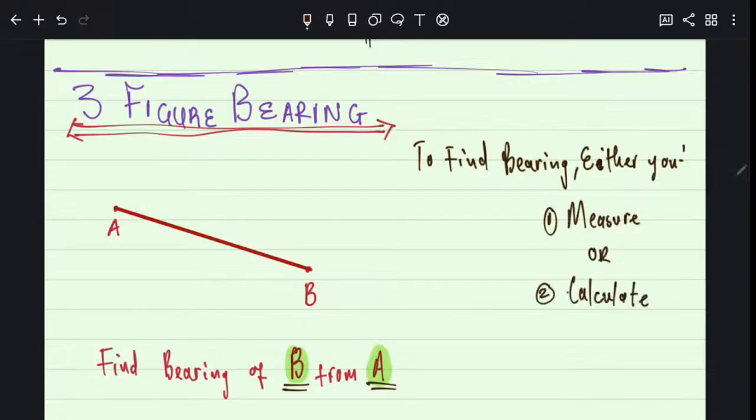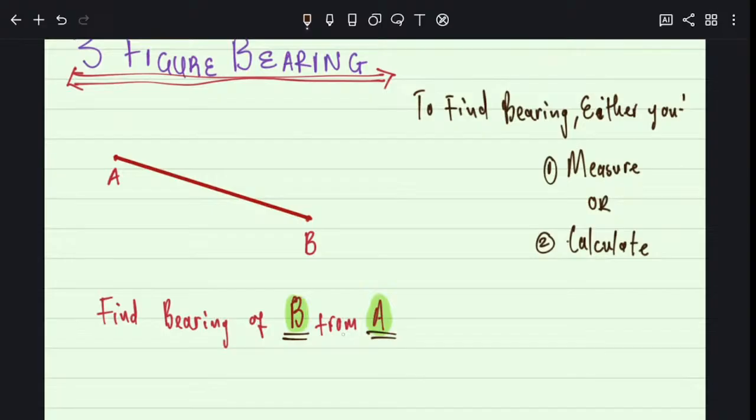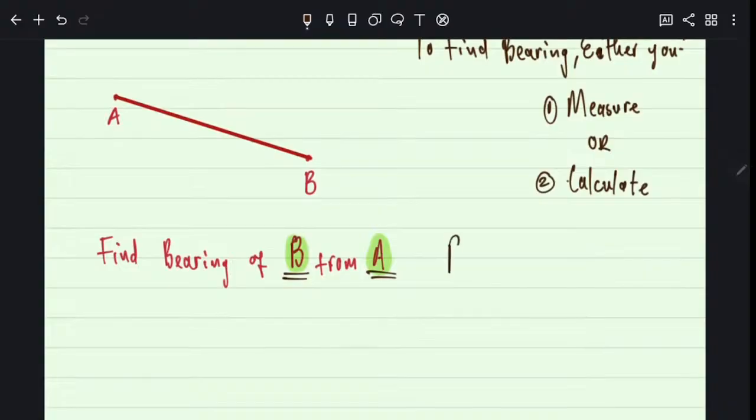So to find bearing, either you are going to measure or you're going to calculate. Are we together? You're going to measure bearing or you're going to calculate bearing. When you're measuring bearing, you're going to be using a protractor. This is easy. So what you will do is you go where you are starting from. It says from. So here are the rules. Rules for bearing.